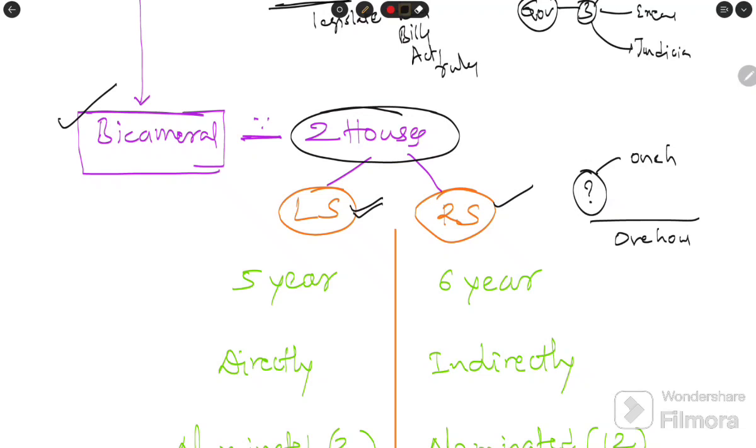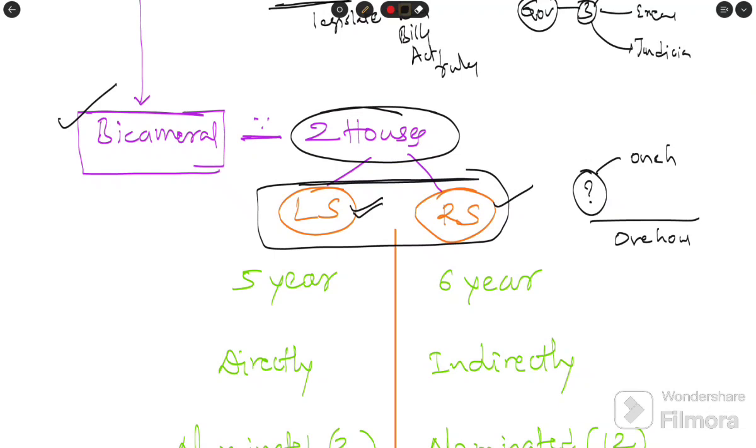To avoid this authoritarianism and dictatorship, we have two houses, that is bicameralism: Lok Sabha and Rajya Sabha.